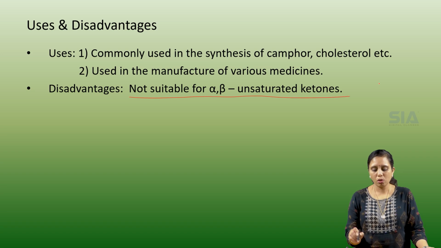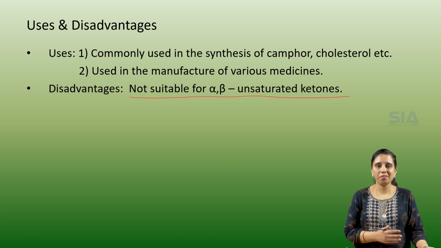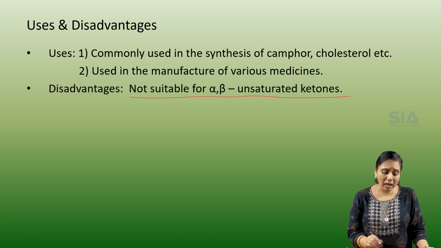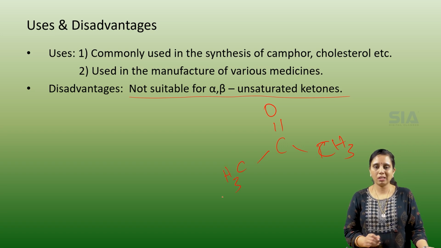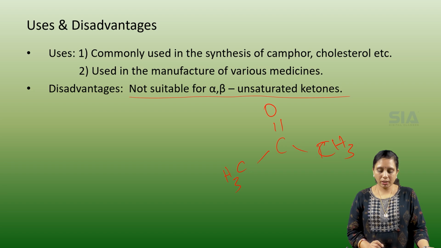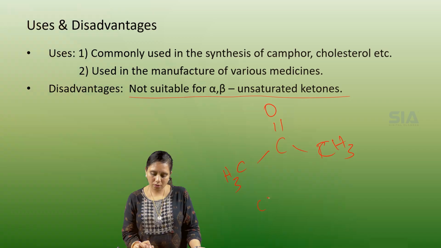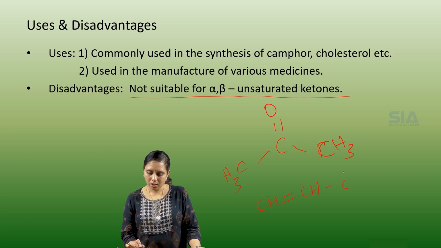It cannot be used on alpha beta unsaturated ketones for the synthesis of alkanes. Now we all know that a ketone exists like this, C double bond O with CH3 and CH3. This is one type of ketone. Alpha beta unsaturated ketones look like this: CH double bond CH, C double bond O, and CH3, suppose.